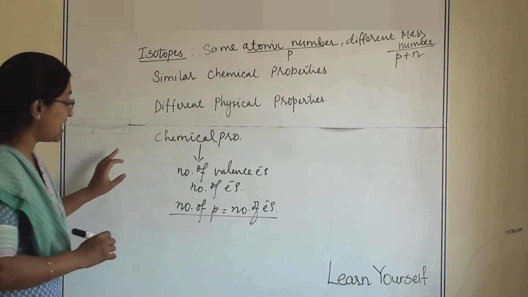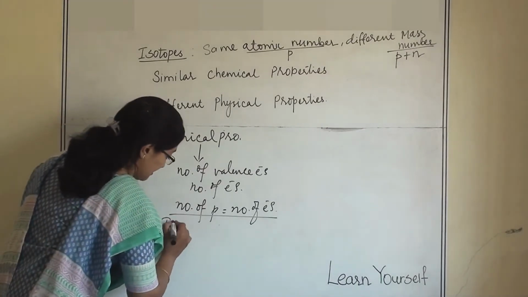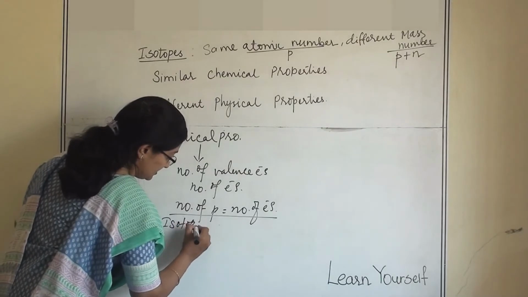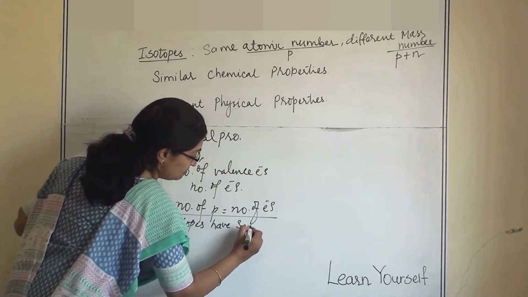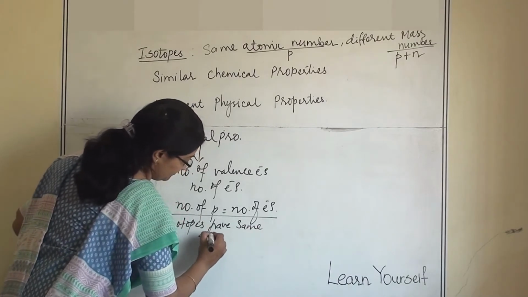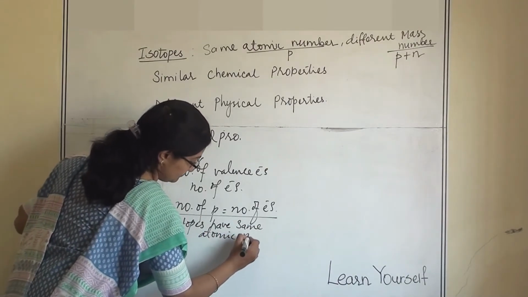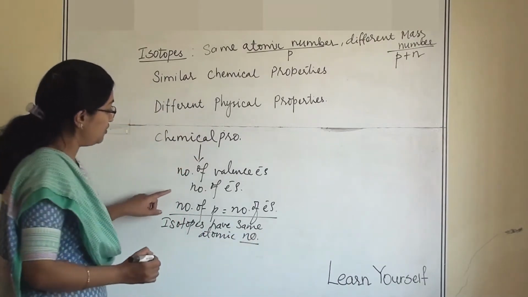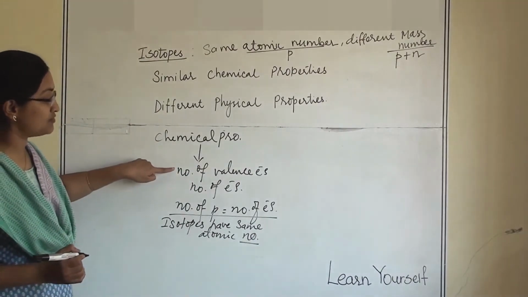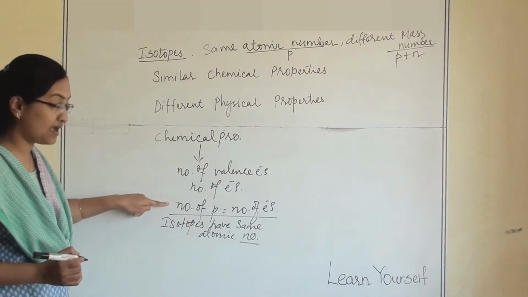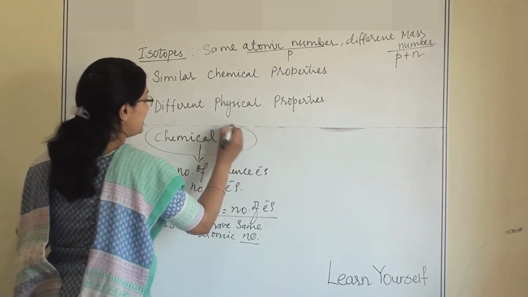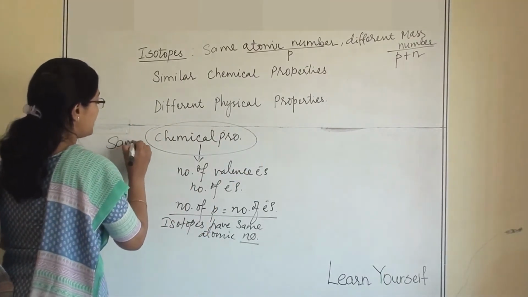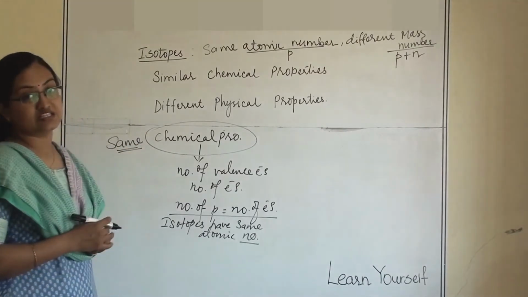And yes, isotopes have the same atomic number. So they have the same electrons, the same valence electrons, the same number of protons. So they have the same chemical properties.